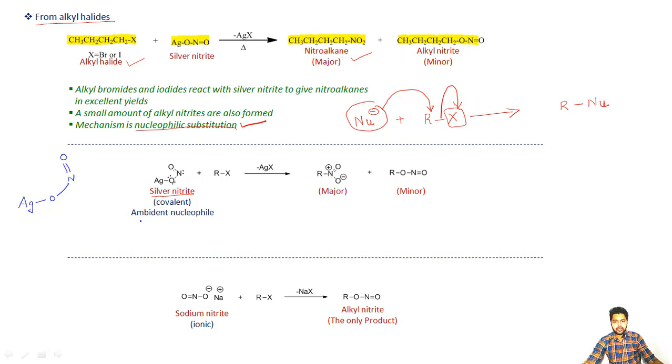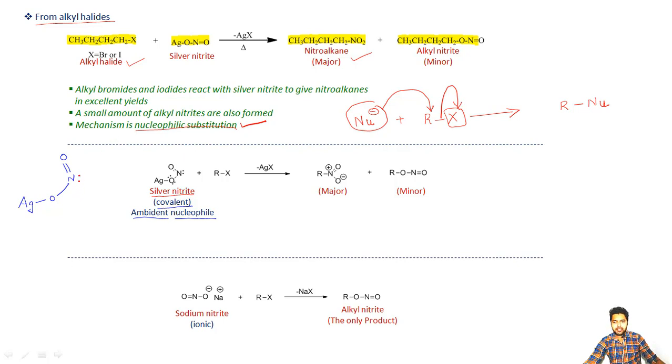Now if you see here, I have written it is a covalent type of compound. Covalent means every bond is formed here by the sharing of electrons. There is no negative charge, no positive charge. The second thing which I have written here is that it is an ambident type of nucleophile. Ambident nucleophiles are those in which more than one site can act as a nucleophile. Like in this case, we are having this nitrogen atom.